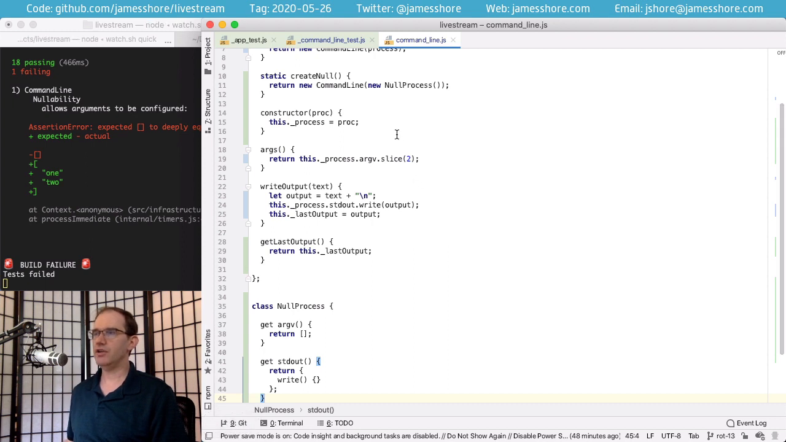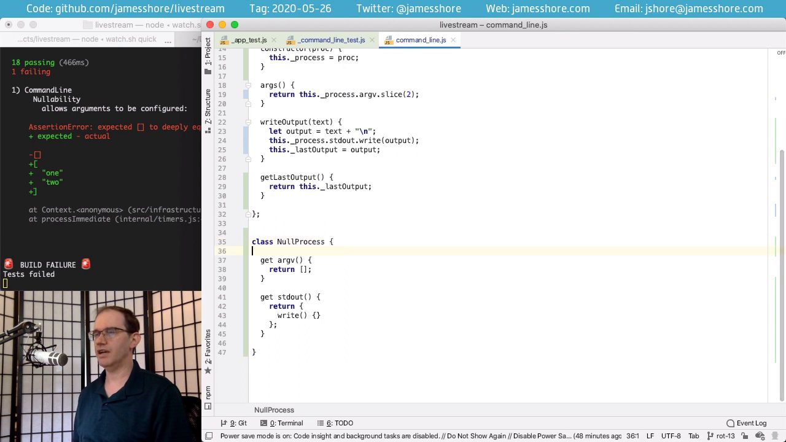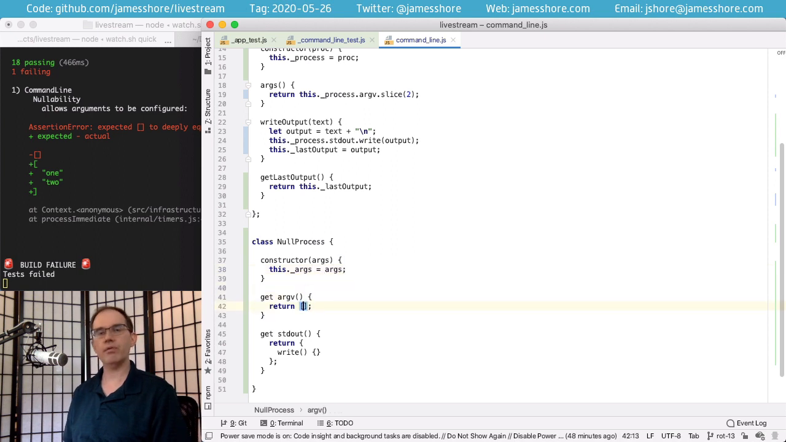So now what we need to do is configure this. And what we'll do is we'll take the arguments here, default it to an empty array, make it so you don't have to pass in anything at all, and we'll pass those arguments through to our null process. And our null process will save those off, and then we'll return them here. But the real behavior of argv is that actually the first two parameters are node and the script, and then our arguments. So this is how I have to implement it.